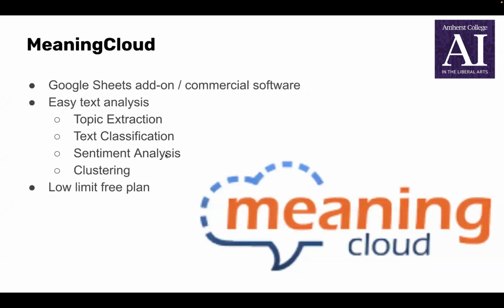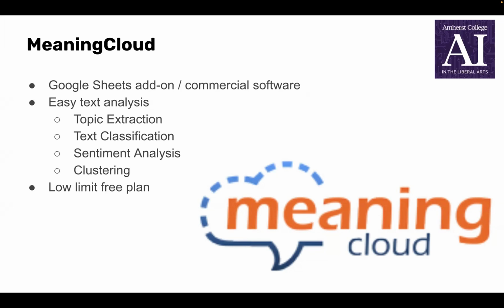For sentiment analysis, we can use Meaning Cloud, a free Google Sheets add-on. This has the advantage of easy analysis. And with just a couple of clicks, you can do topic extraction, text classification, and clustering, in addition to the sentiment analysis that we're going to do. However, the drawback is that the free tier is very limited. I've already used all of my credits for this just to do the text sentiment analysis here.